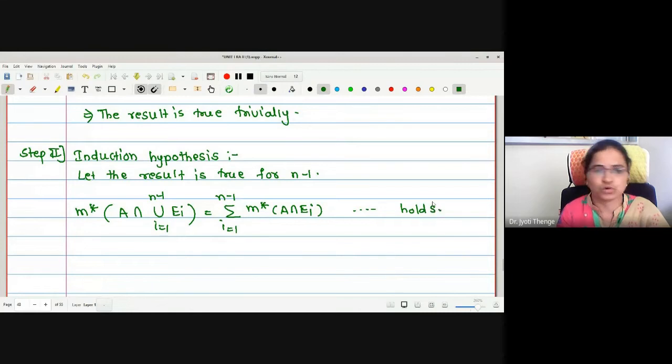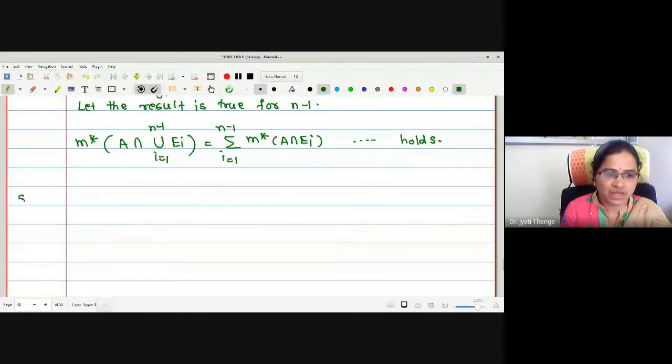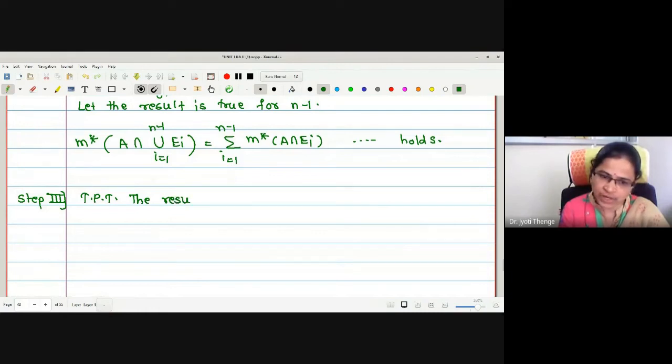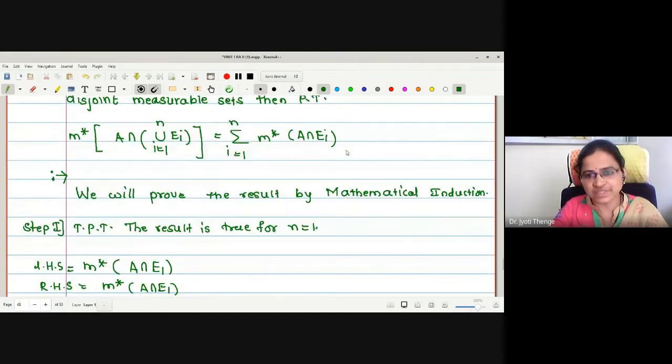Now let me make the third step: to prove that the result is true for any n. Any n means we want to prove the statement itself.